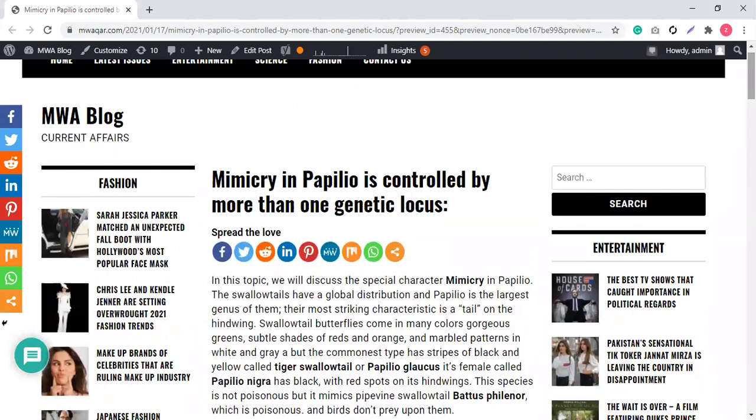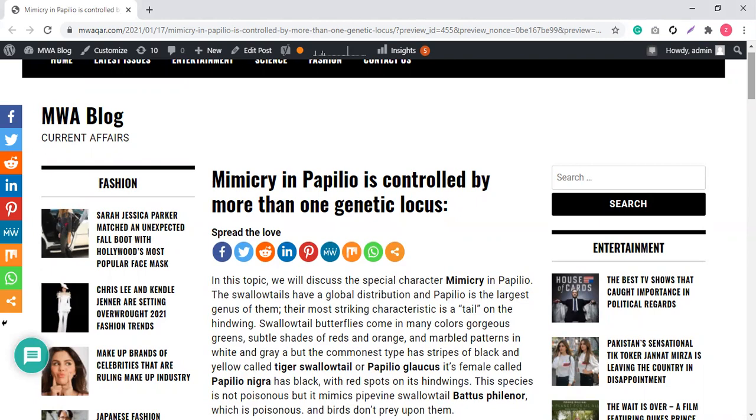Today we are going to discuss mimicry in Papilio that is controlled by more than one genetic locus. Papilio is actually referred to as butterflies. Cool. So what is mimicry? Mimicry is a phenomenon or a character in which one organism copies or adopts the characteristics of another organism.